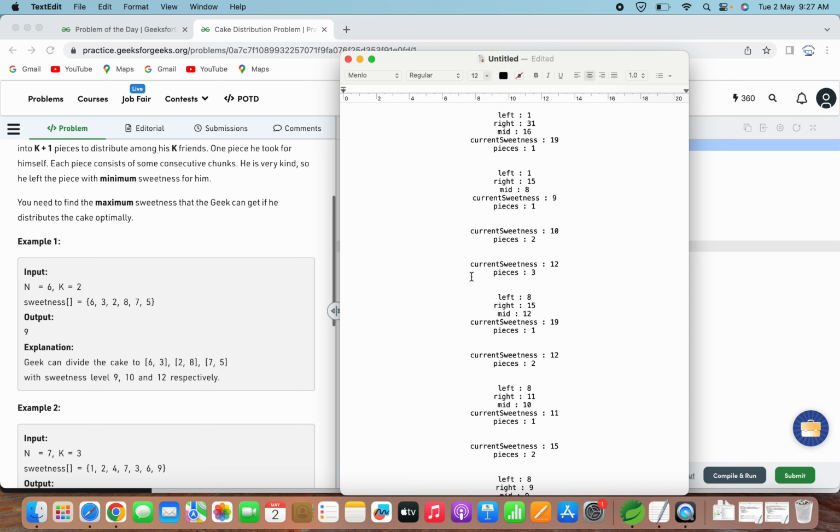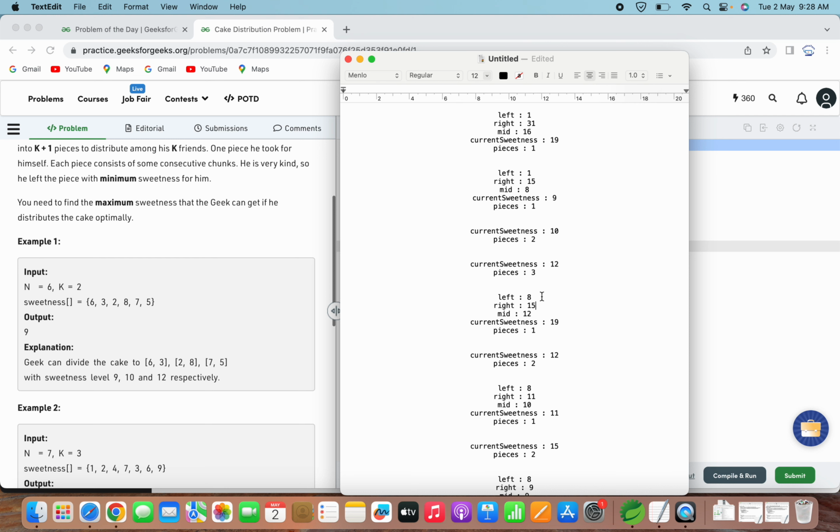Okay, but the thing is that we are taking the sweetness range which is indicated at the lowest by left and the maximum by right. So when we consider this one, the left one is the sweetness level which Geek is getting. So Geek is getting the sweetness level 1 in this case. That can be maximized. That's why we are not stopping here. We will stop when the left and right converge, that means left becomes equal to or greater than right, then we will stop.